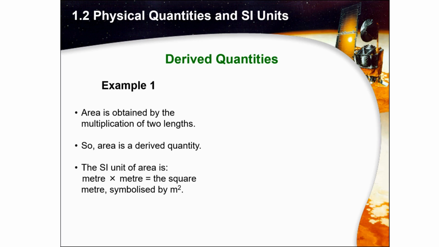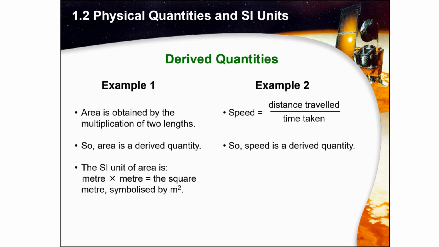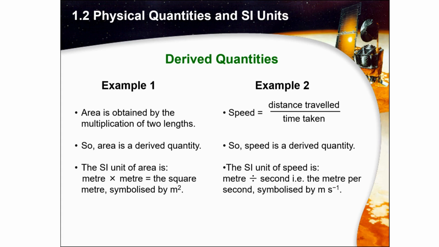The SI unit of area is meter times meter, equal to square meters. Example 2: speed is measured by dividing the distance traveled by the time taken. So speed is a derived quantity and the SI unit is meter divided by second, or meter per second.